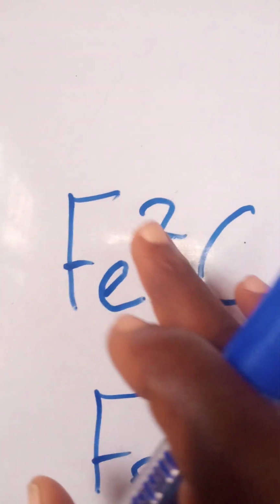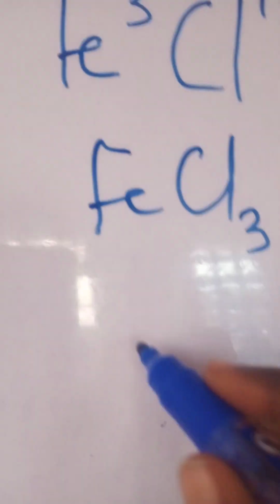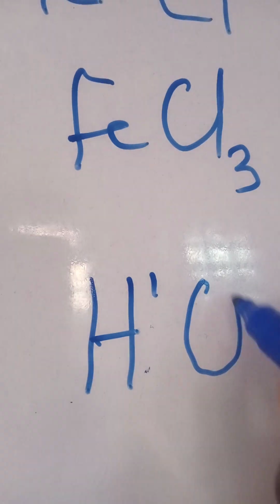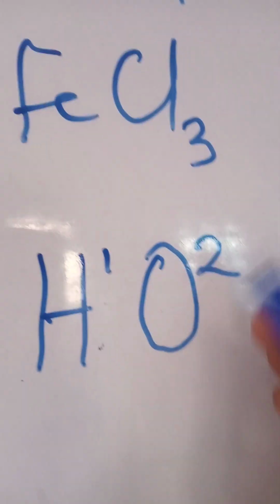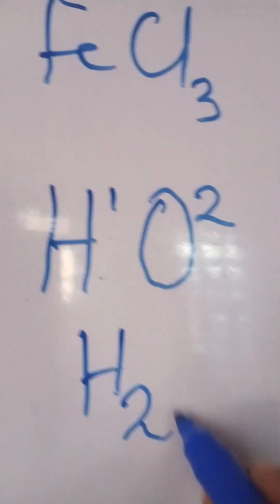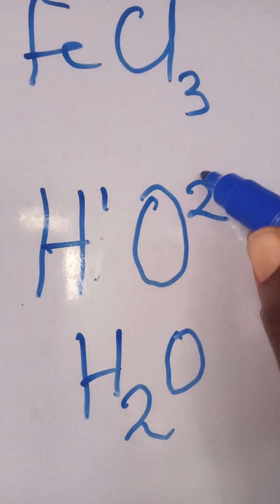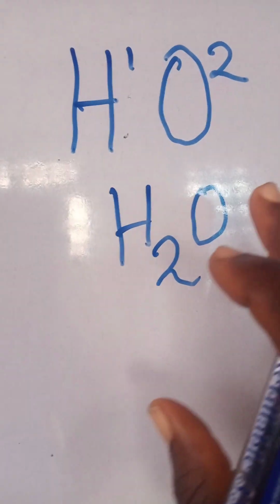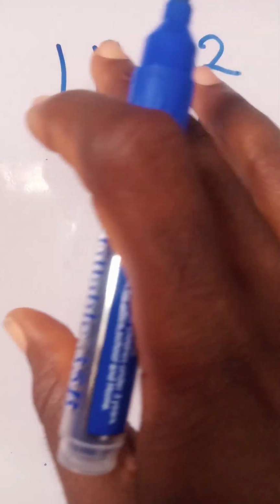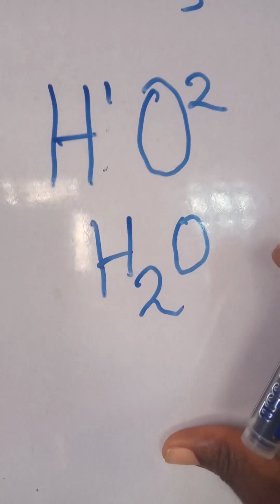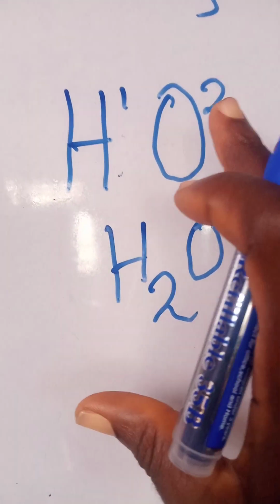But how did we manage to get these numbers? Last time we talked about hydrogen combining with oxygen to form water, H2O. 2 comes here, 1 comes here. But how did we get these numbers? To get these numbers, we talk about the combining power, the valencies. What you need to learn now is valency. If you know the combining powers, you will not find it difficult to write the formula of compounds.